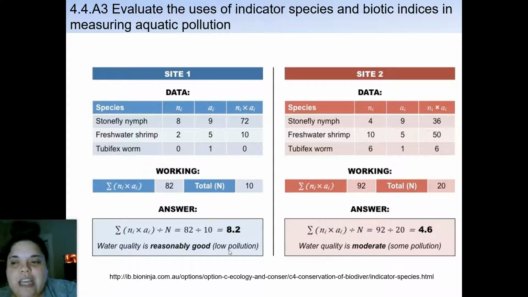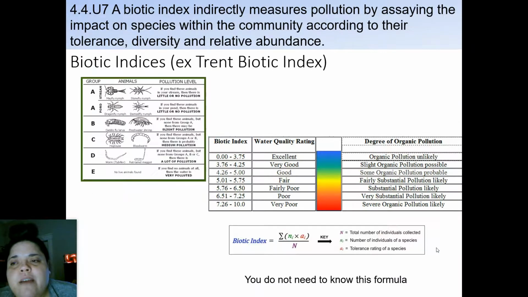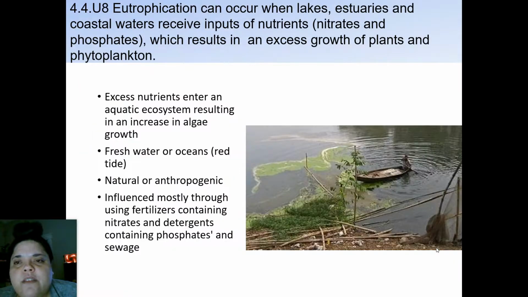So 8.2 is good. For site 2, after the collection and the calculations, they collected a total species of 20. They worked out that their summation was 92 altogether. So they did their Ni times A for each of those and then just added these together. And then you divide it by 20 and they got a 4.6, which means there is some pollution there. So the lower the number, the greater the pollution rate. I don't know why that chart is backwards. The chart is definitely backwards, so these rates should be flipped for each of those.